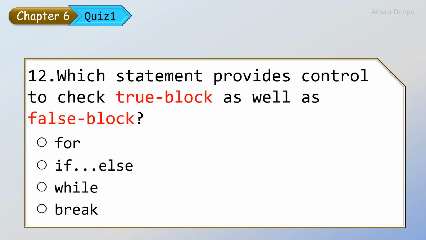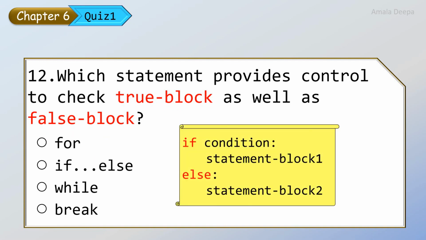Which statement provides control to check true block as well as false block? So look at the syntax of if-else. If condition colon statement block 1, else colon statement block 2. So here statement block 1 is executed when the condition is true.